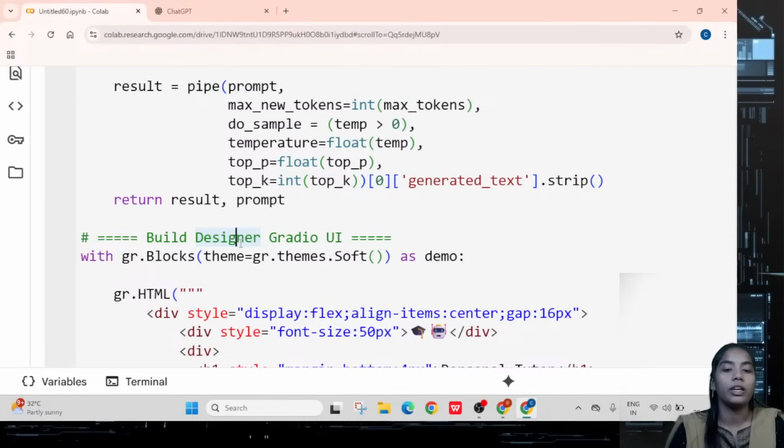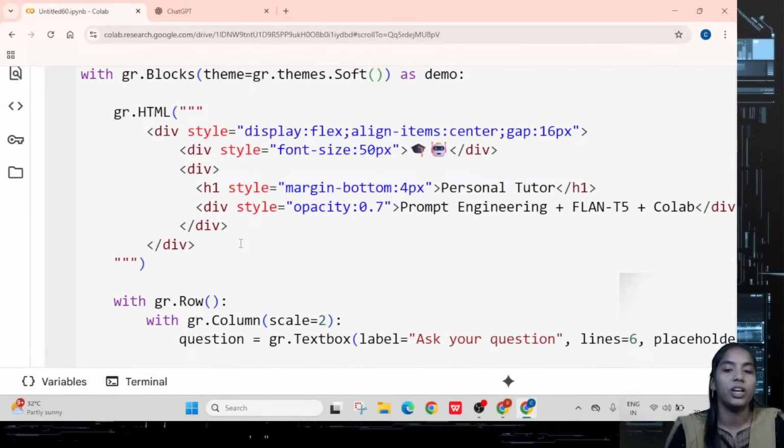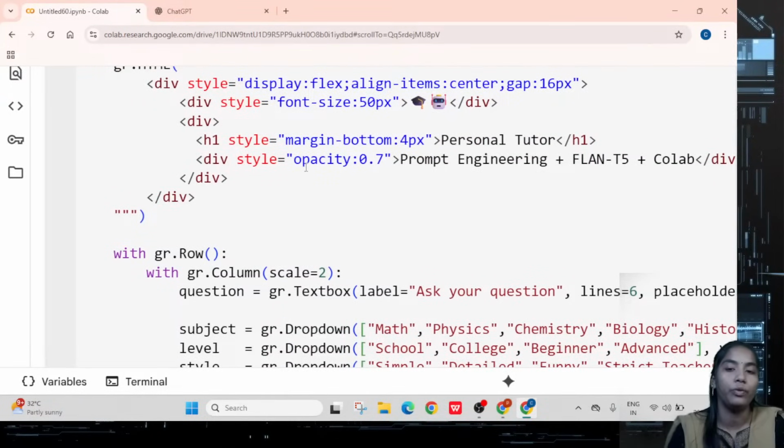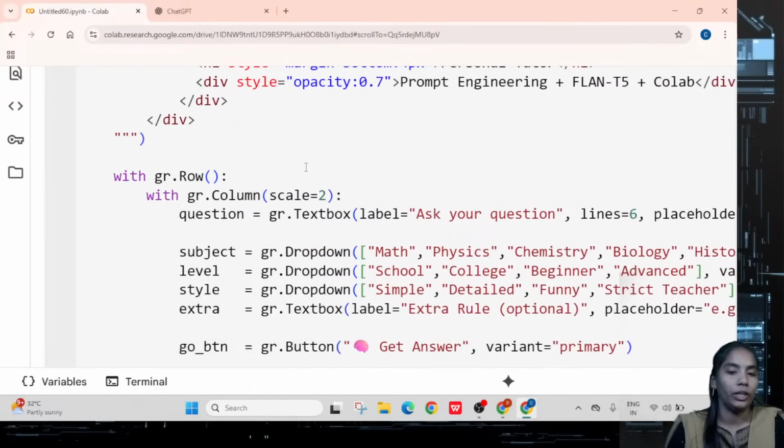In Gradio, you give some size, shape, color, and which type of color you need for the bottom margin and everything. In that I am trying to add a text box. What is the text box? It is your input text box. In that particular text box, you can write something in that input box.